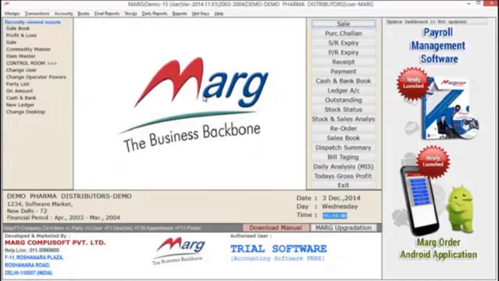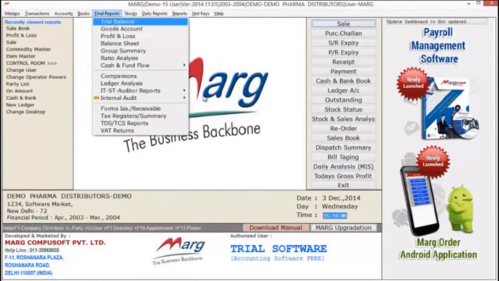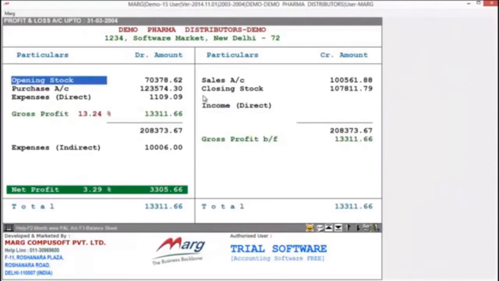Now after that, let's export a final report in Excel sheet. For that, we will move on to the final reports menu, and here all final reports are available like trading account, P&L account, balance sheet. For now, let's export P&L account. Enter on it, select current, and here your P&L account has generated.